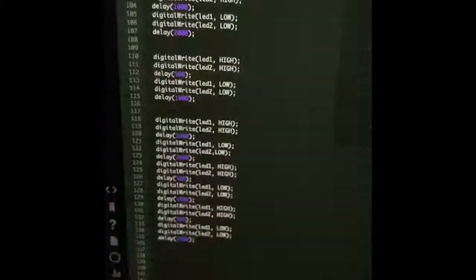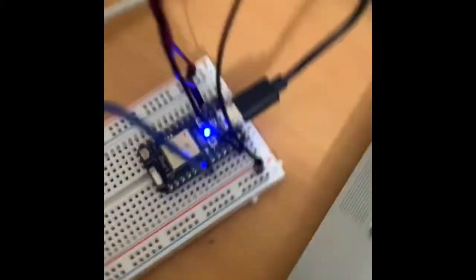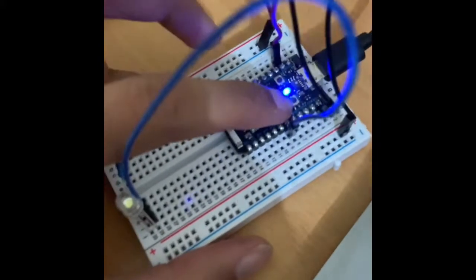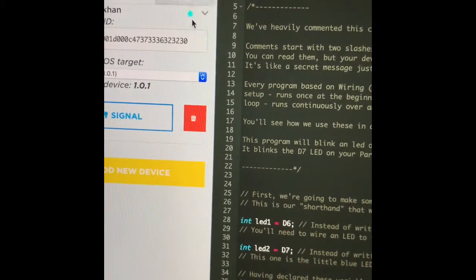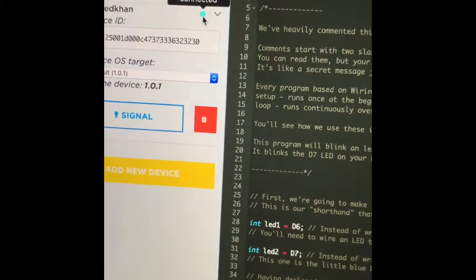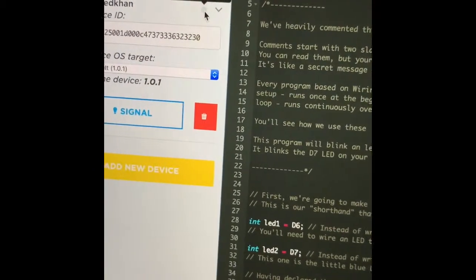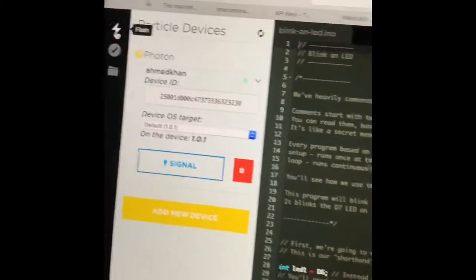And then what I did is, I'll upload this. I'll now connect this to my laptop. I'll send a signal from here. We'll connect our Photon to our laptop, and once it is connected, we can see this cyan color light over here, which shows that the device is connected. So now we'll flash our code over here.